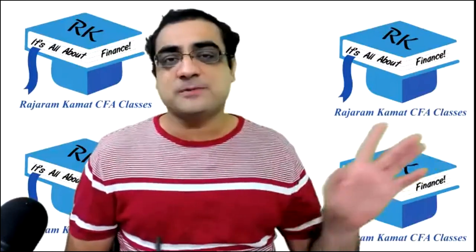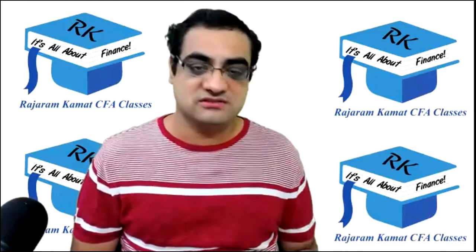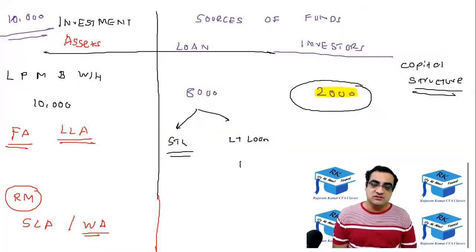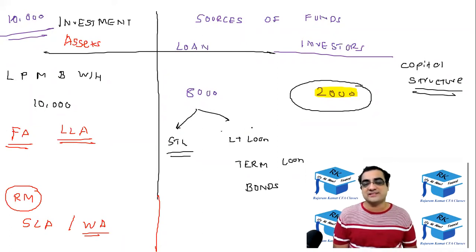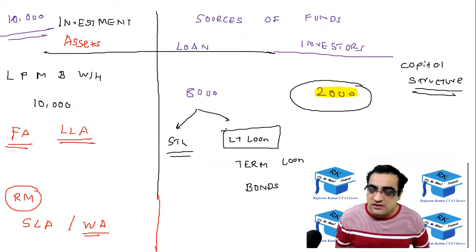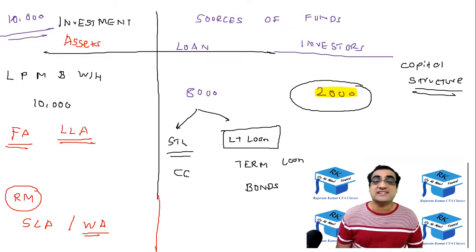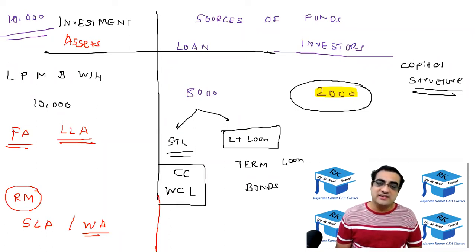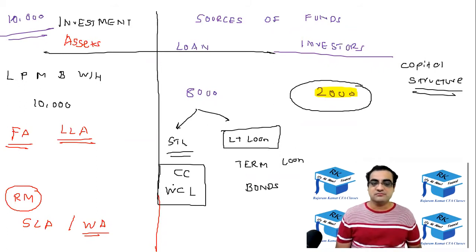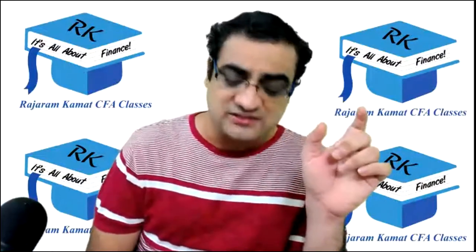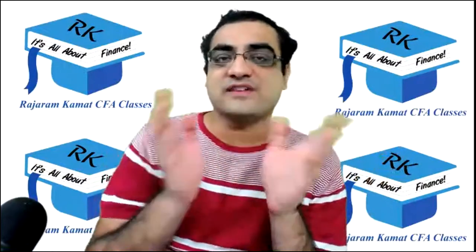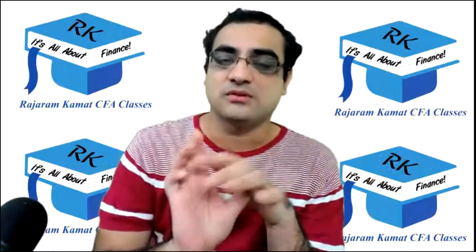For the companies, from the company's perspective, the long-term loans are called term loans, also called bonds. Sometimes they are called term loans, sometimes they are called bonds. And short-term loan is called CC, cash credit, sometimes called working capital loan. Cash credit and working capital loans are the terms used for the short-term loan. Just as for an individual there is a credit card, similarly for a bank there is cash credit, which is also sometimes called overdraft. Overdraft, cash credit, working capital loan mean short-term loans.